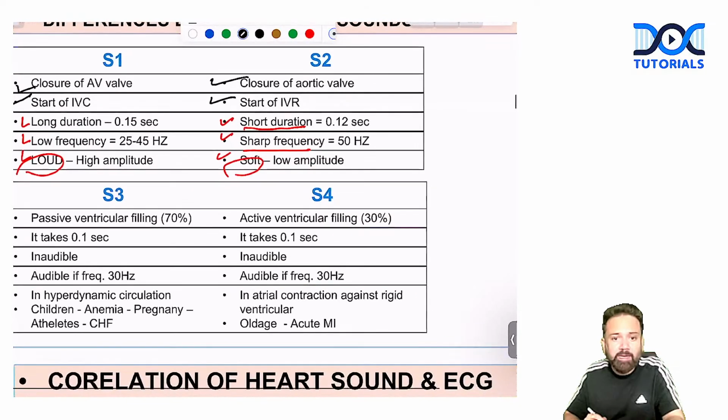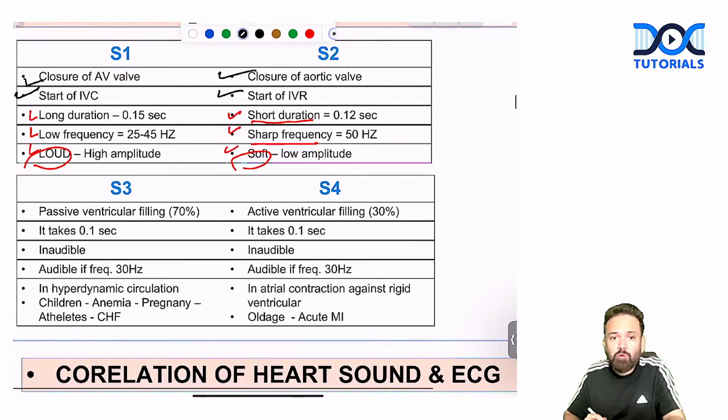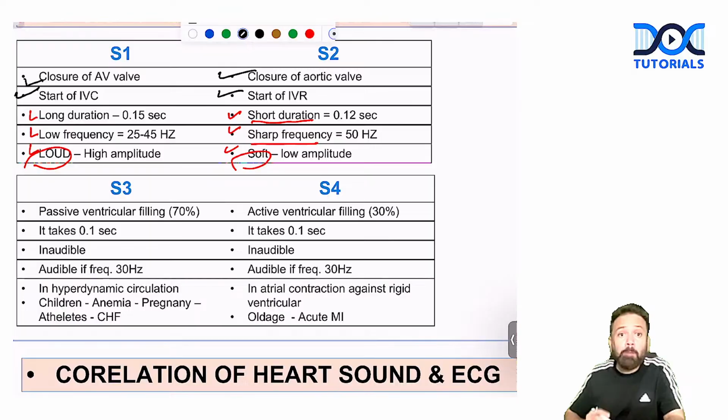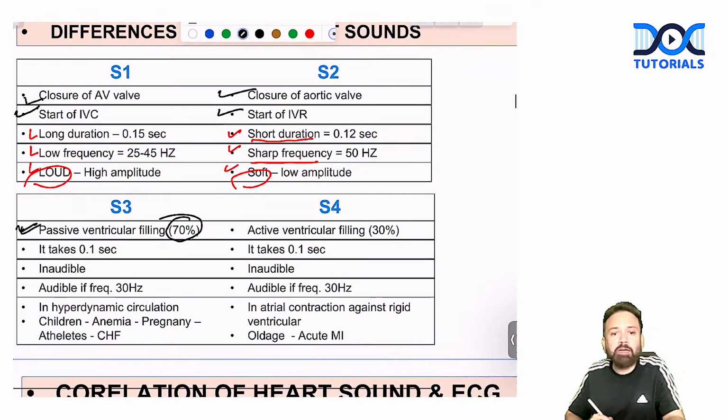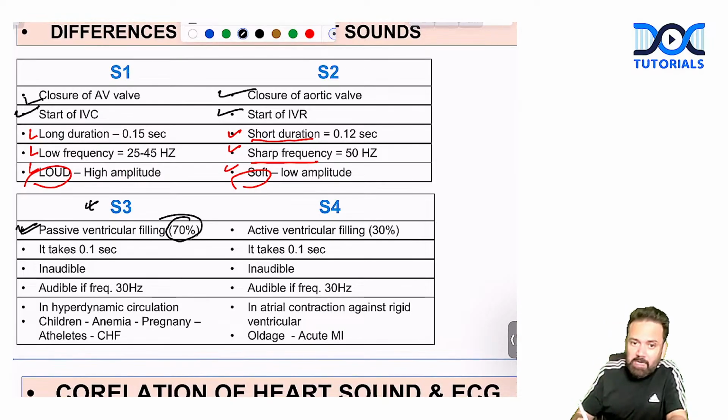Now about S3 and S4. Again, we know S3 is due to passive filling. Only when passive filling occurs in hyperdynamic circulation, during the 70% filling of the ventricle, can we get the S3 heart sound, like in children, anemia, pregnancy, athletes, and CHF.